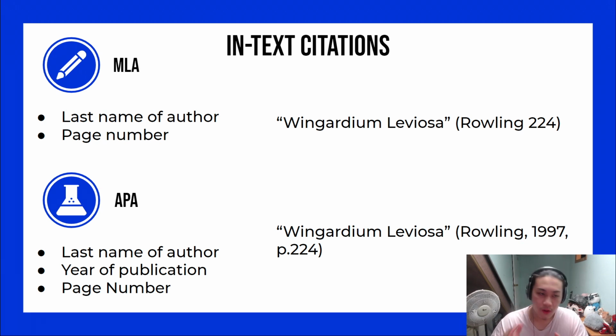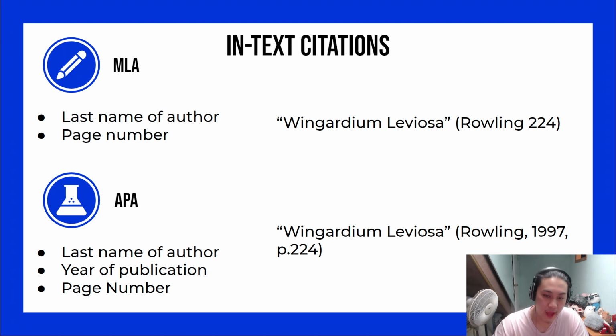So first of all, for MLA, in-text citations only include the last name of the author and the page number. So if we look to the example to our right, we will see in quotation "Wingardium Leviosa," and then we'll see in parentheses, Rowling 224. So the author and then the page number.